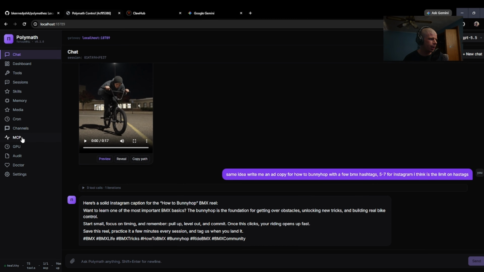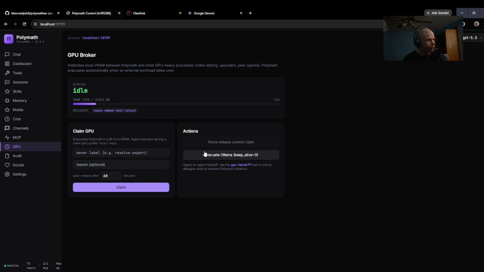Next I want to show you guys a special feature here. When you get into editing content with AI, sometimes Ollama, like right now it's showing us how much VRAM, it's like 2.7 gigabytes of VRAM, whether that be an Ollama model or just my monitors, but you could evacuate your GPU, right?